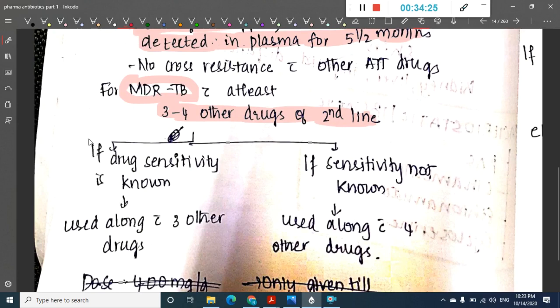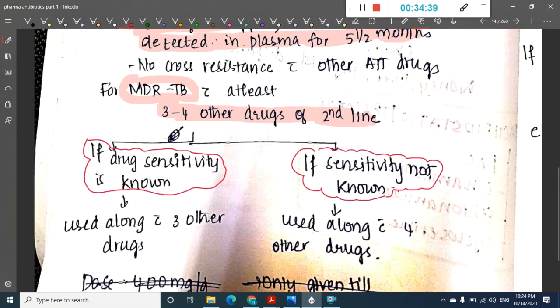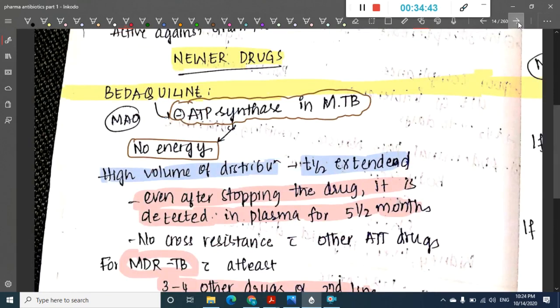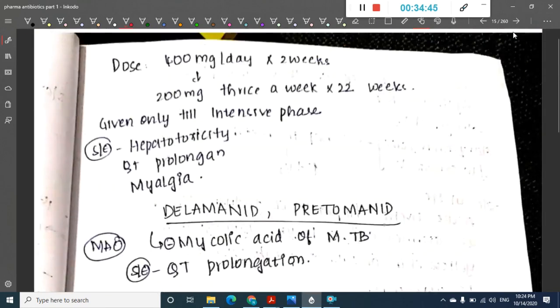If the drug sensitivity is known, then give the drugs which are sensitive. If drug sensitivity is not known, then you should give at least bedaquiline along with 4 other drugs. So this is about bedaquiline.